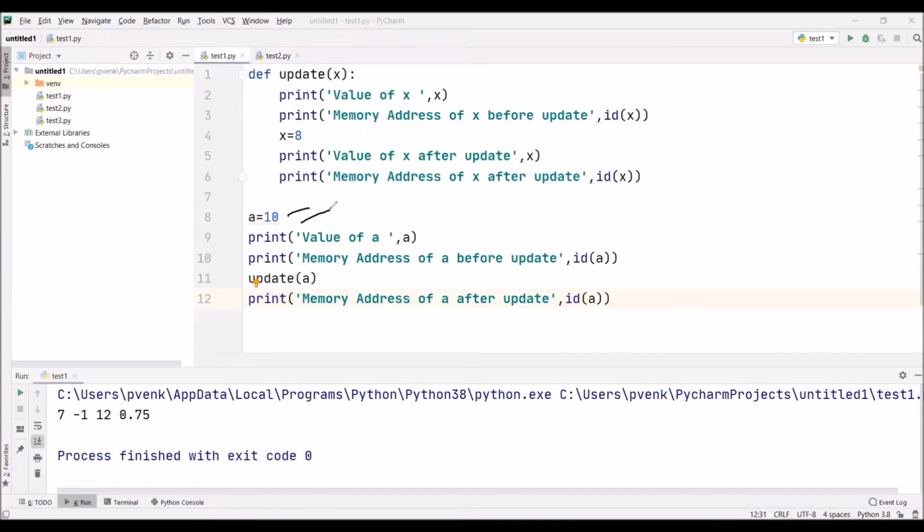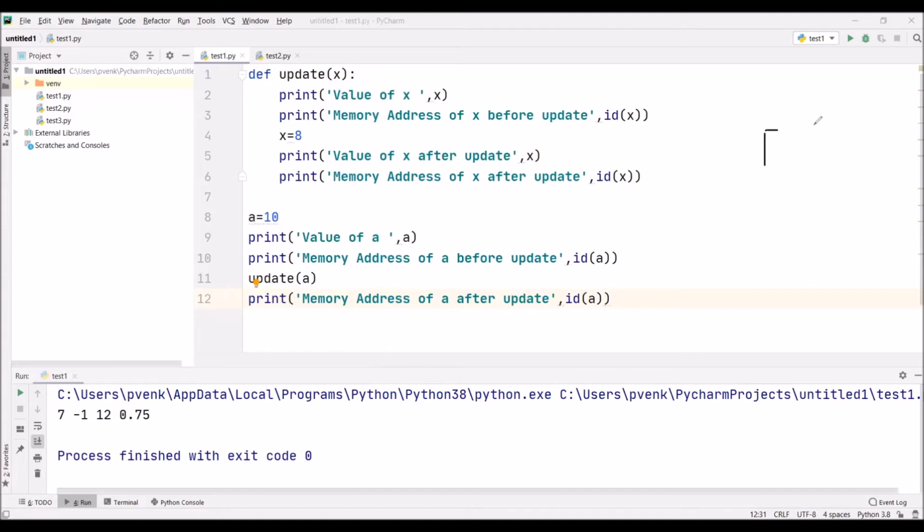So we have taken a value as 10 and we are printing the a value. We are also checking what is the address of a. We are sending this argument a, passing it to the function update. So now the x value is also 10.